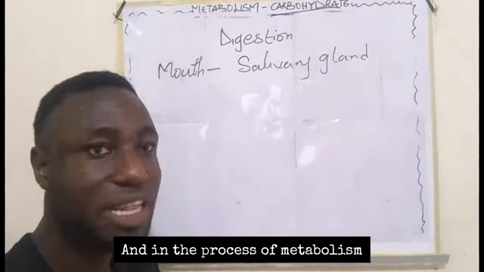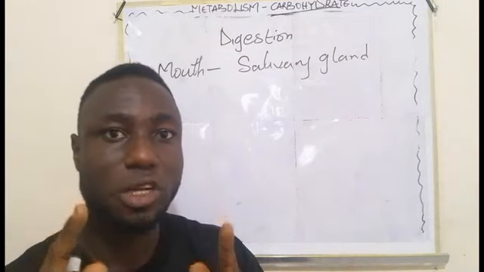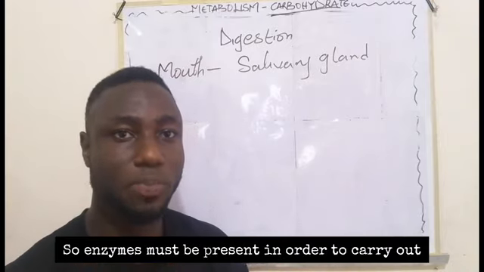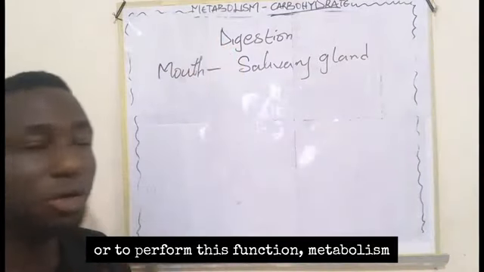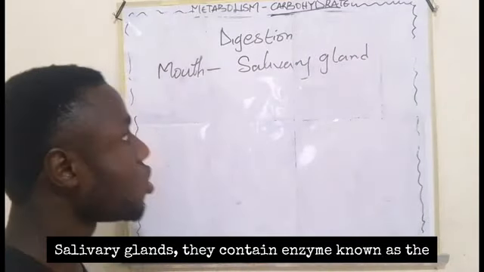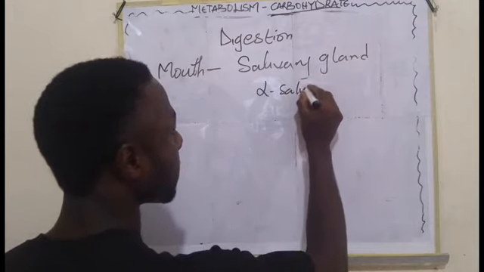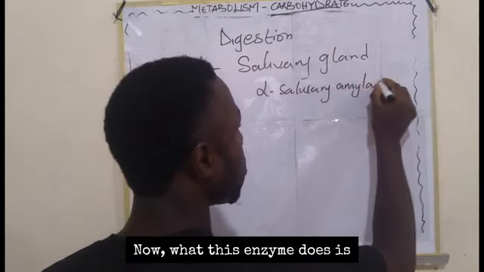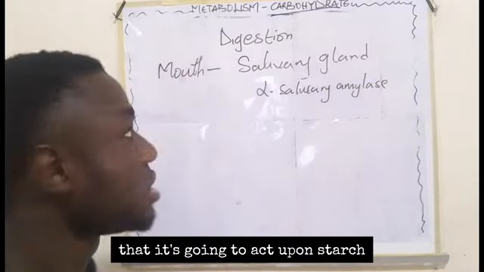And in the process of metabolism, just take note that metabolism is not complete without the help of enzymes. So enzymes must be present in order to perform this function, metabolism. So now the salivary gland contains an enzyme known as alpha salivary amylase. Now, what this enzyme does is that it's going to act upon starch.